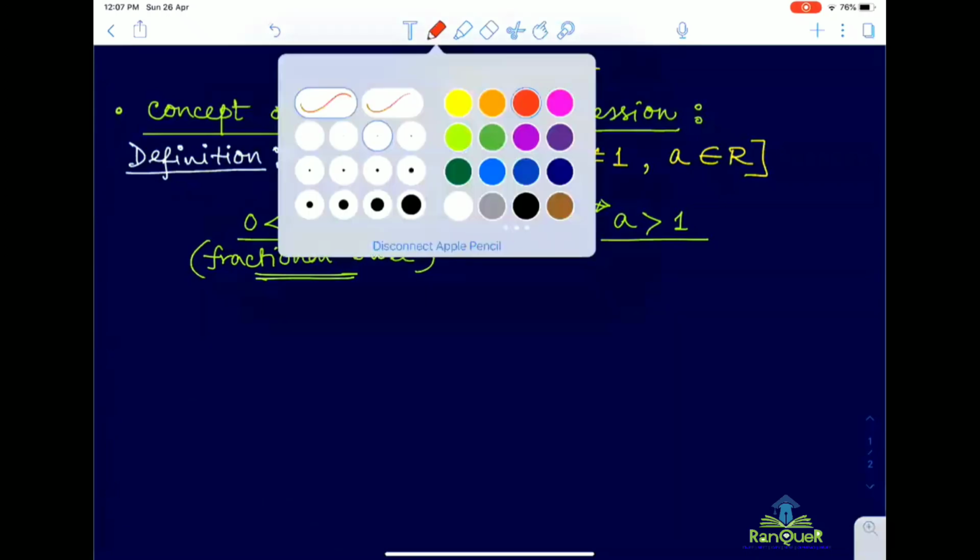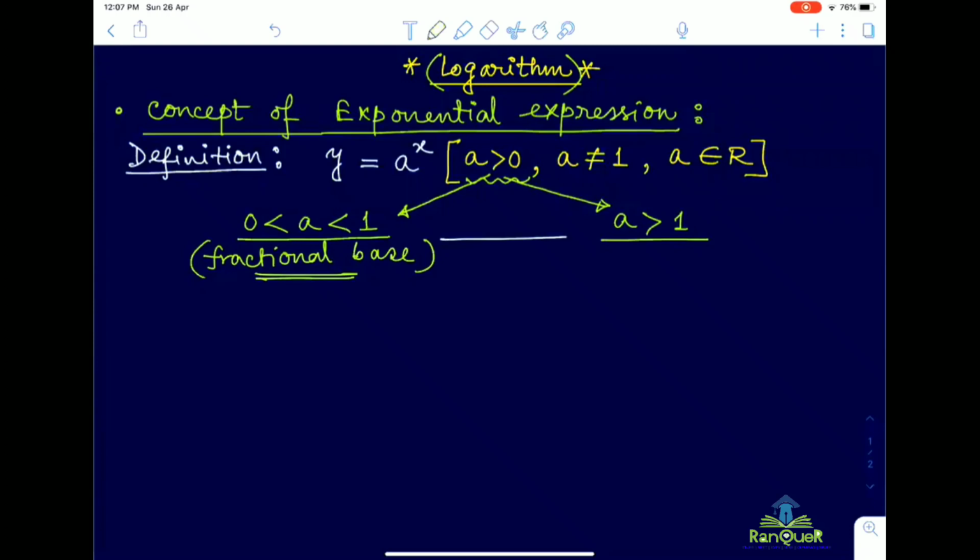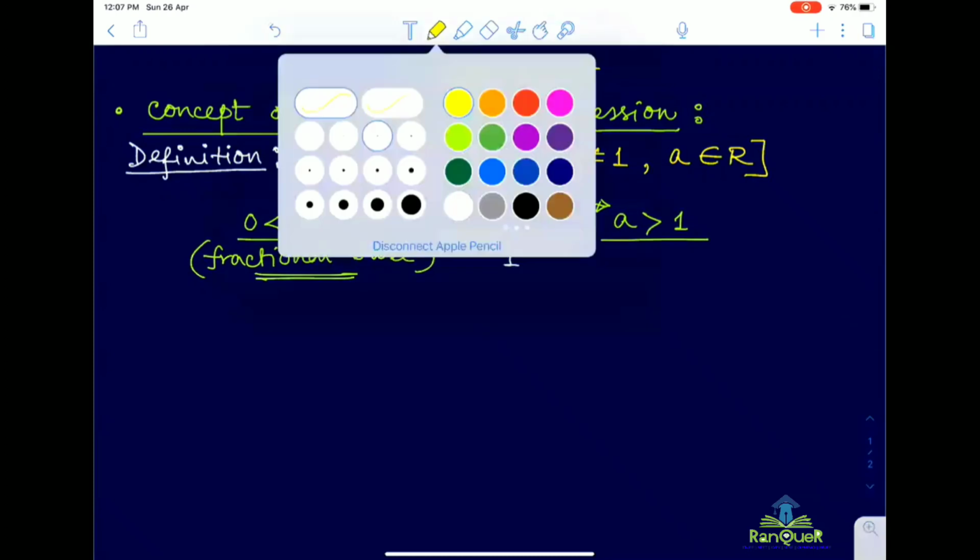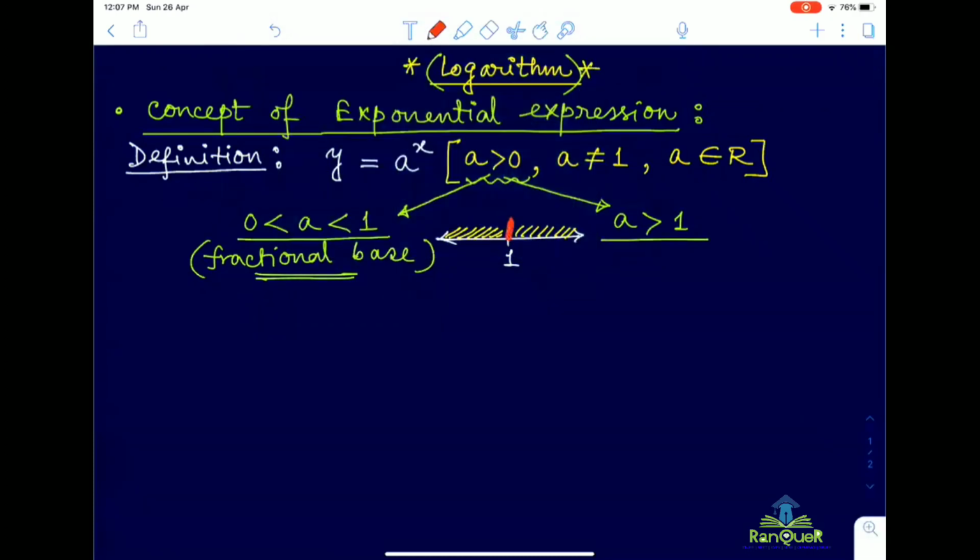Like in the first case, you can think like this. Let's suppose this one is 1 and we are dealing with only this region and this region for a. And a equal to 1 is not valid because I have mentioned that a is not equal to 1. So in this region, of course, a is in between 0 and 1, and in this region, a is greater than 1. So separately, we will discuss what is going on in these two different regions.